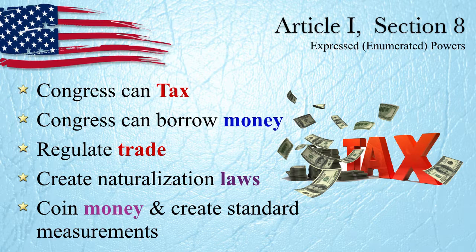Not only that, but they can create standard measurements. So why is a foot a foot? When we say a ruler, why is it that long and not longer or shorter? It's because there's a standard of measurement, and that is set in stone. But Congress can change that if they want to, because the Constitution gives them the authority to do that within our borders.